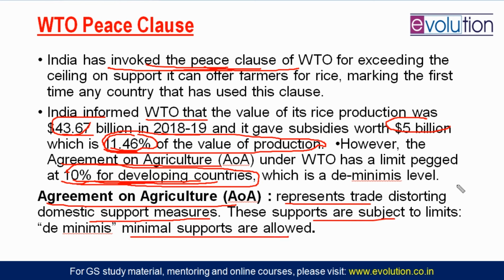Can you do the extra work and tell me in the comment section when this Agreement on Agriculture in the WTO came? Which round of talks of the WTO produced this agreement on agriculture?